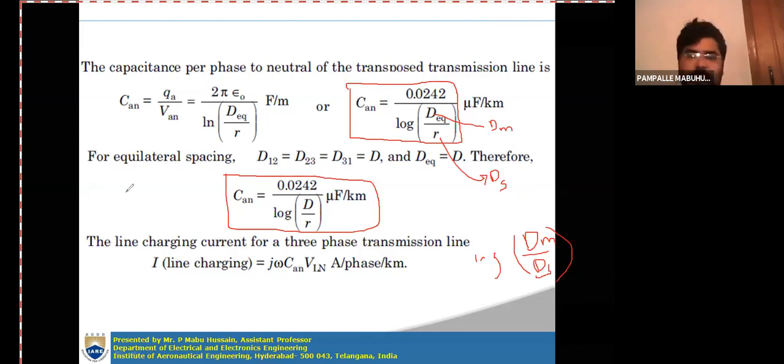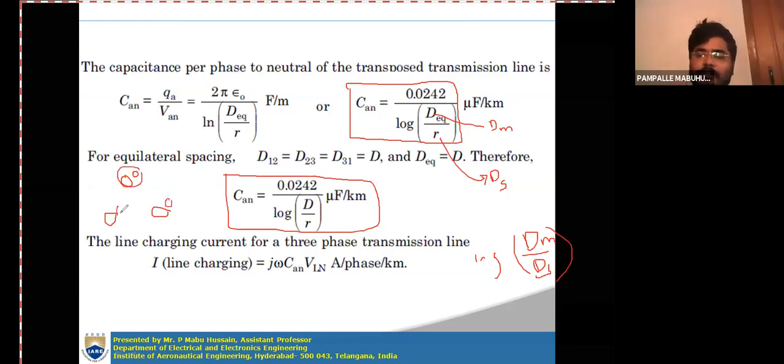For this derivation we considered a three-phase line which is having only one conductor per phase, so we can say this is a single circuit line also. And if there are bundled conductors, then each conductor will be having two subconductors.